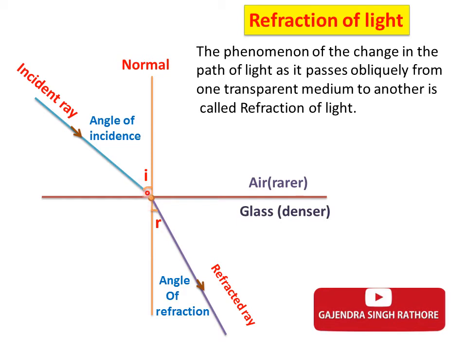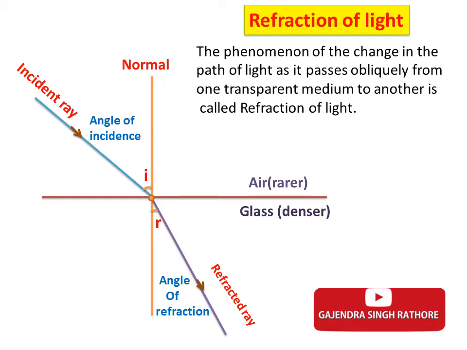So angle I is more than angle R. And when light passes from denser to rarer medium, it bends away from the normal. A ray of light traveling along the normal like this goes undeflected, and angle I and angle R will be equal to 0 degrees.